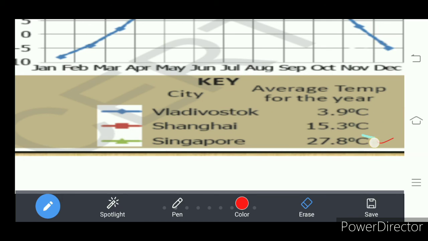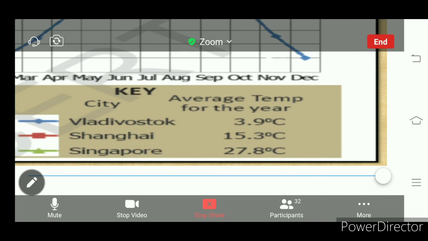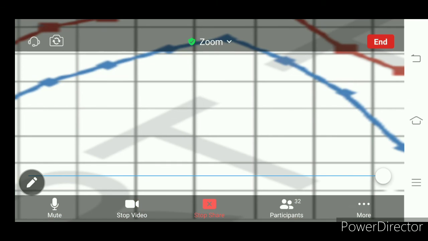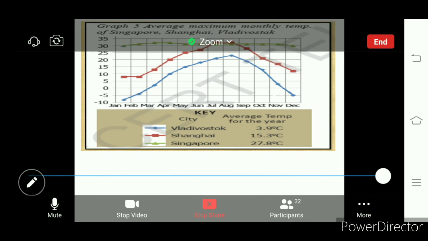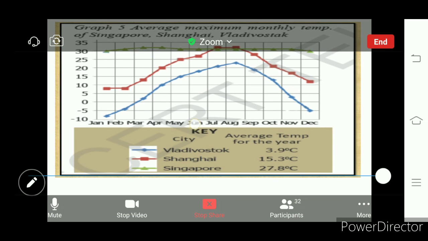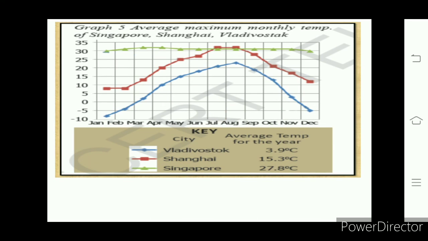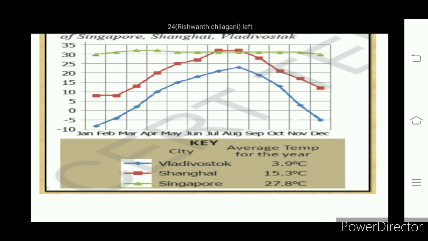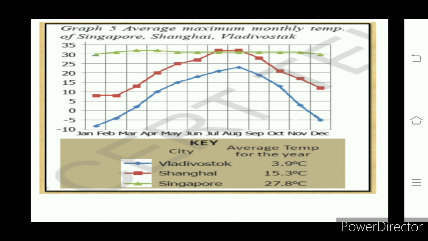So at the equator the temperature is high. Now let me show you this graph. Look here. The green color shows the average temperature of Singapore.